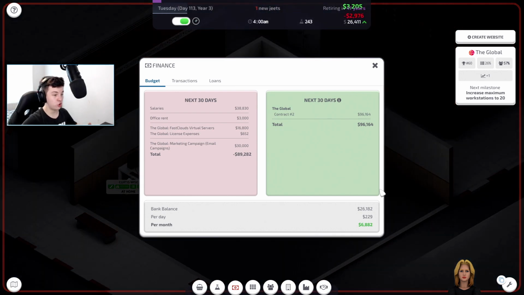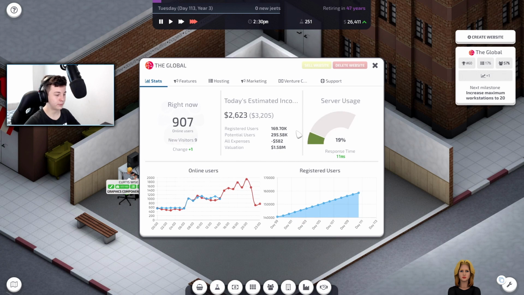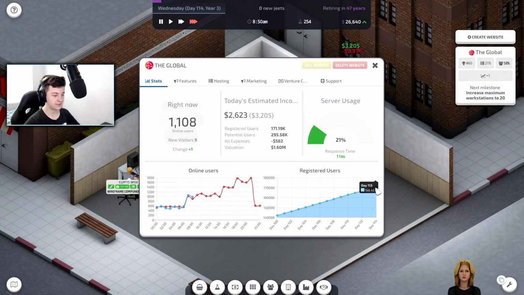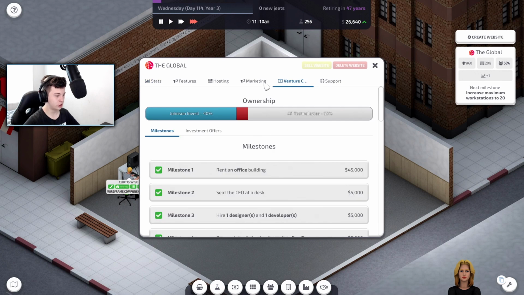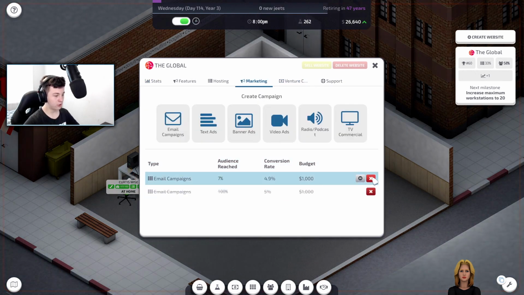If we want to get a new office in the next episode, we need to get the money coming in. If we're not making money, then it's going to be pretty hard. But as you can see, steady growth. Now we're doing some steady growth. 168,000 now. Venture is pretty good. Investment office is only 1. That is good. Email campaign is doing pretty well.